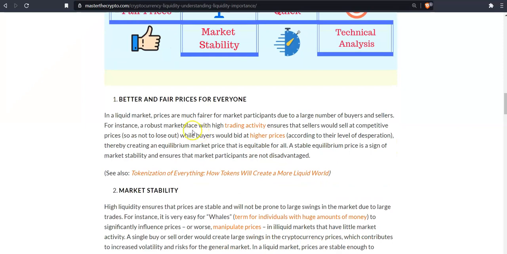So number one, better and fair prices for everyone. In a liquid market, prices are much fairer for market participants due to the large number of buyers and sellers.